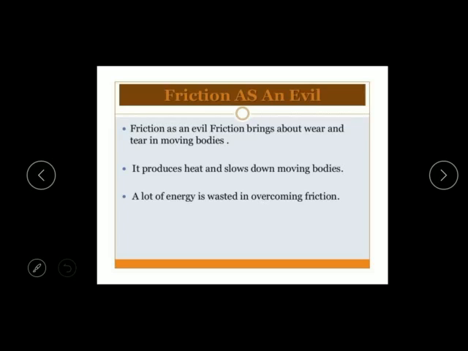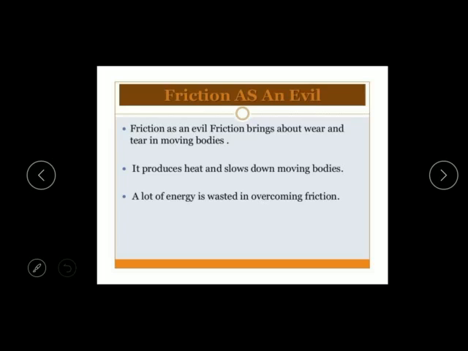And it produces heat, and it produces what? Heat, and slows down moving bodies, right? So a significant amount of the energy of a moving object is wasted in the form of heat energy to overcome the force of friction.